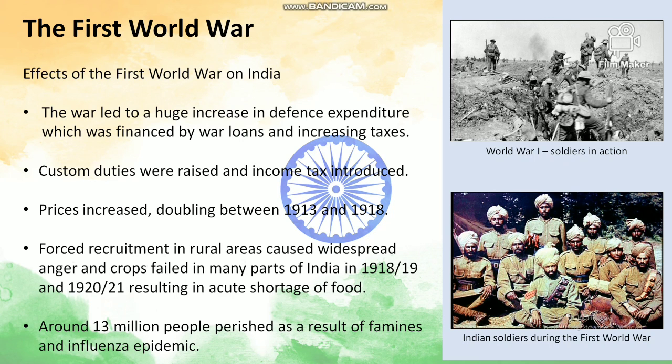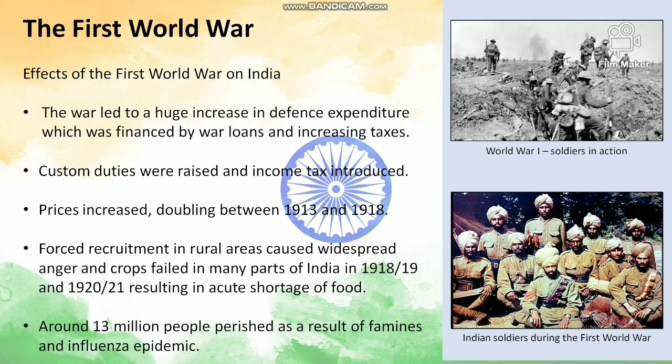The war led to a huge increase in defense expenditure, which was financed by war loans and increasing taxes. Custom duties were raised and income tax was introduced. This was the tax, children, which was introduced for the first time. People were not knowing about this tax earlier. So these are a few 1-mark questions which we'll be discussing at the end of this portion.